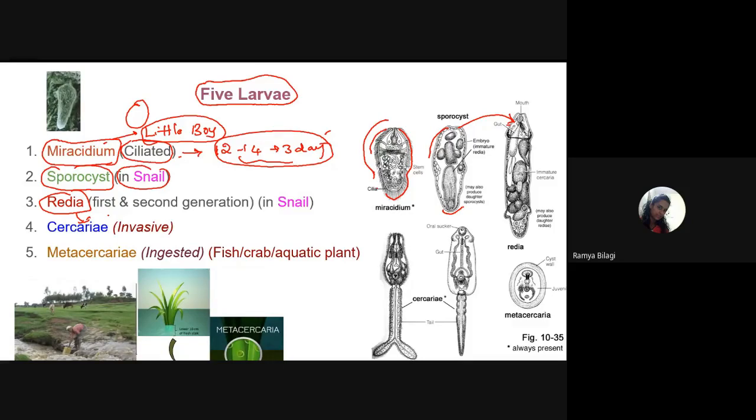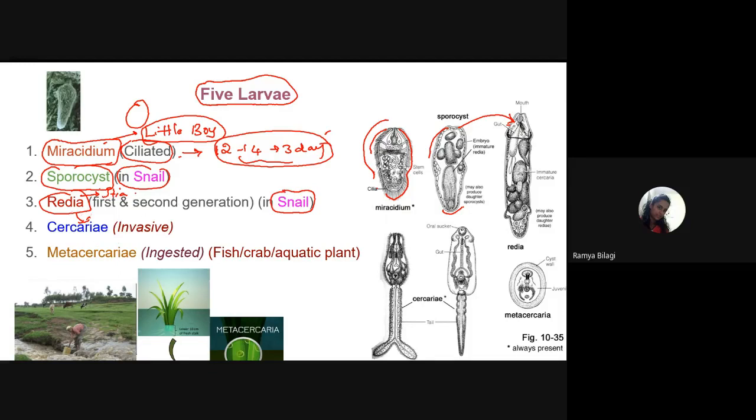Rediae. Why is it called rediae? Because it is based on the name of an Italian scientist. His name was Redi, Francesco Redi. This person studied this particular larval form in detail, so based on his contribution, this name has been given. Where will the redia occur, students? It will occur in the snail.